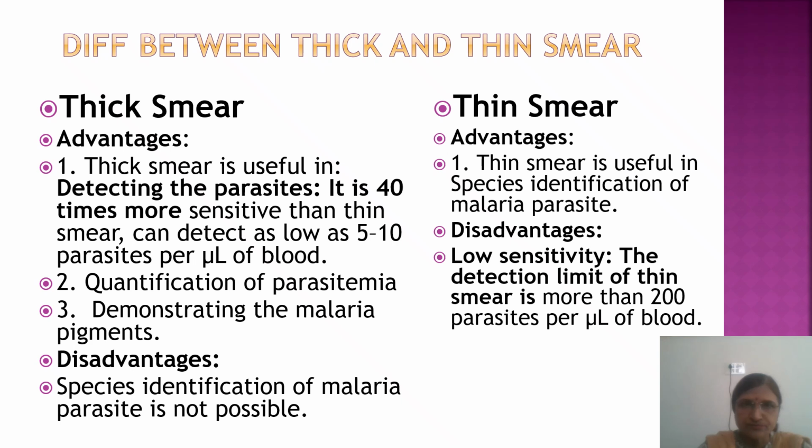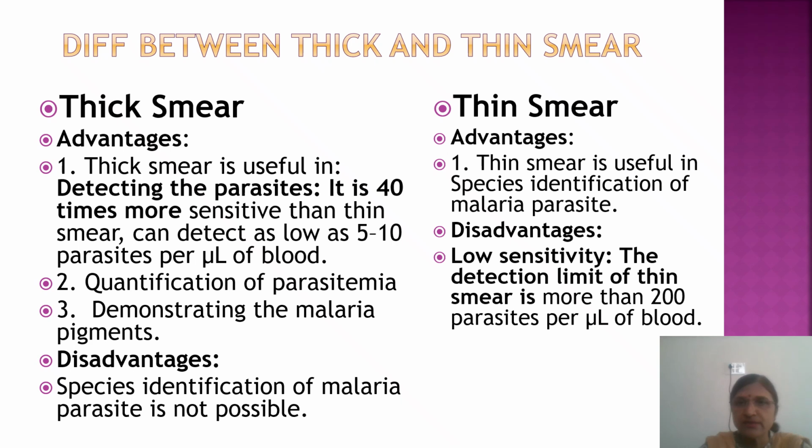So first, thick smear. Advantages: it is helpful when the parasite count is very low; if 5 to 10 parasites are there, still you can see them in a thick smear. In thick smear you just see the parasite forms, the RBCs are destroyed, so you don't see RBCs. In thick smear you can do quantification of parasites and demonstrate malarial pigments like Schüffner's dots or Maurer's dots. The disadvantage here: species identification or morphological forms identification is not possible.